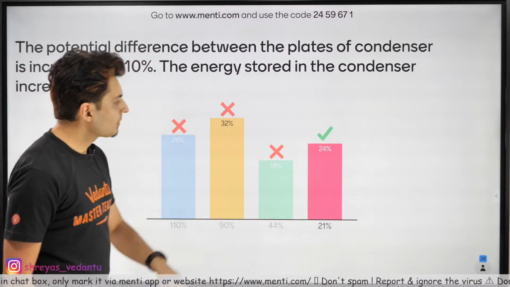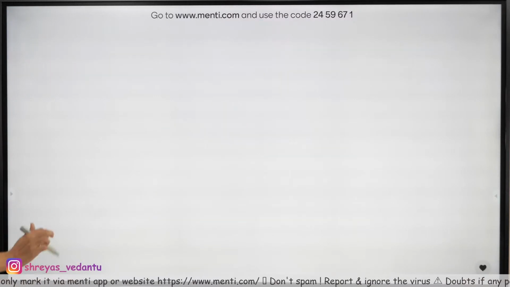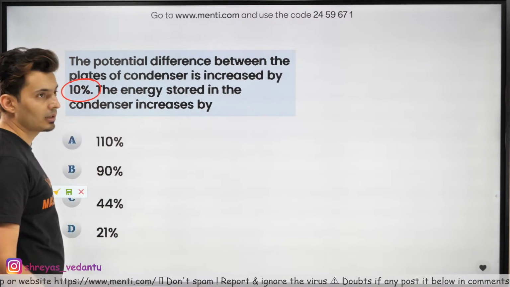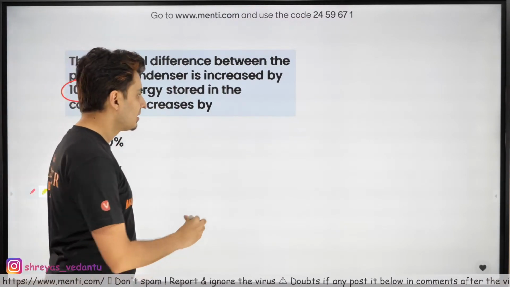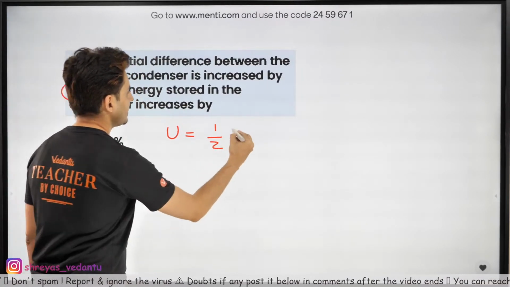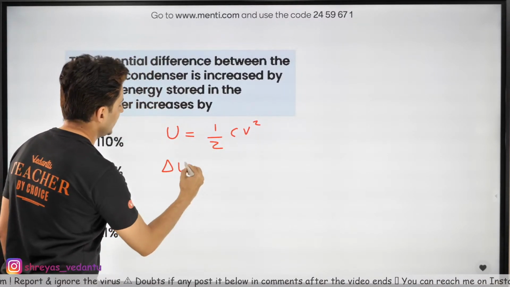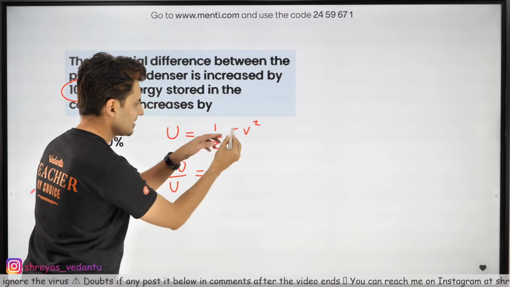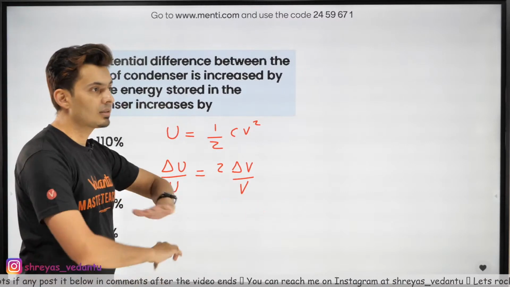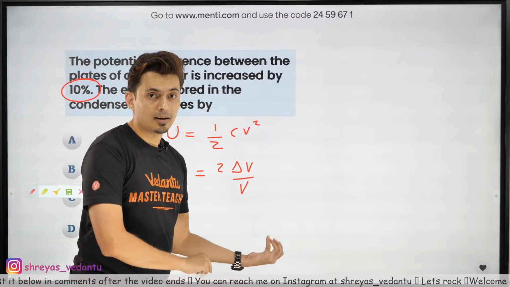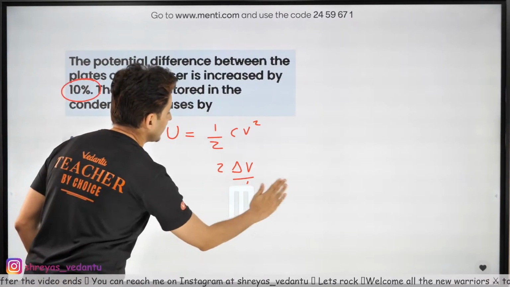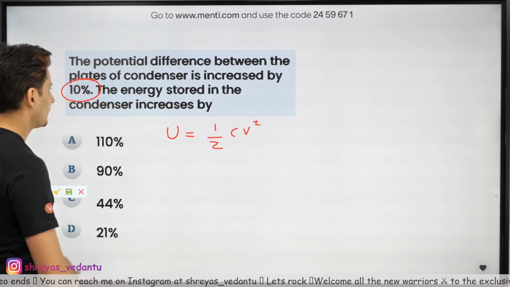Okay, a lot of you got it wrong. Well, only 25% got it correct. See, I'll tell you what, this percentage increases a lot. You cannot use that formula where U is half CV square, so delta U by U is, with C constant, 2 times delta V by V. If you use this, you are going to get a wrong answer, because this is a large percentage of error. So the only way you can do this is by actual calculation.